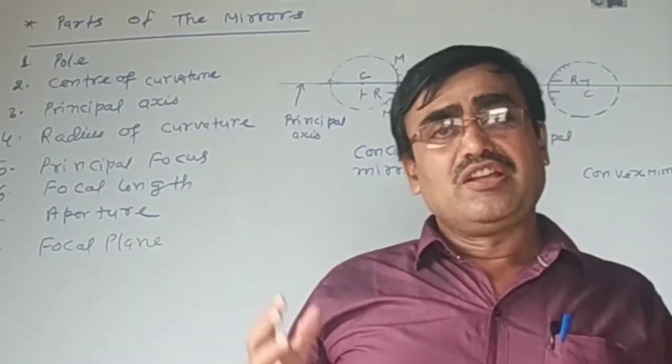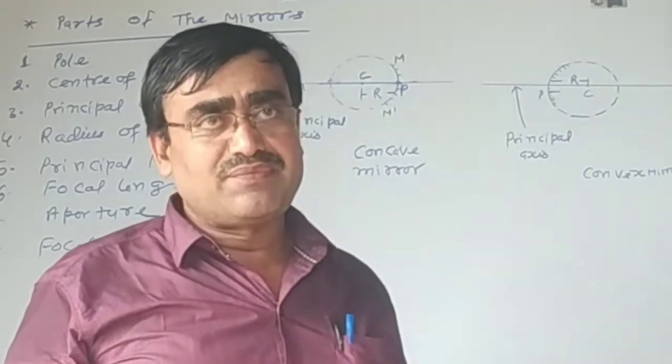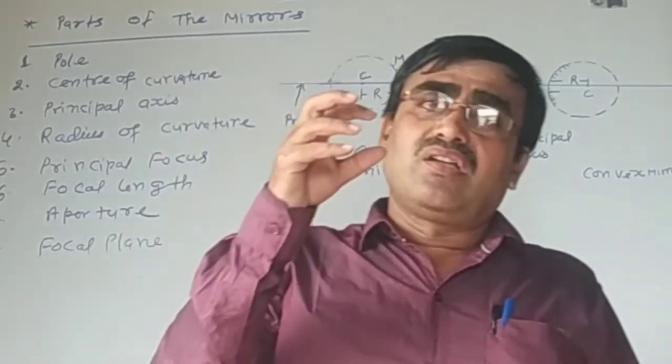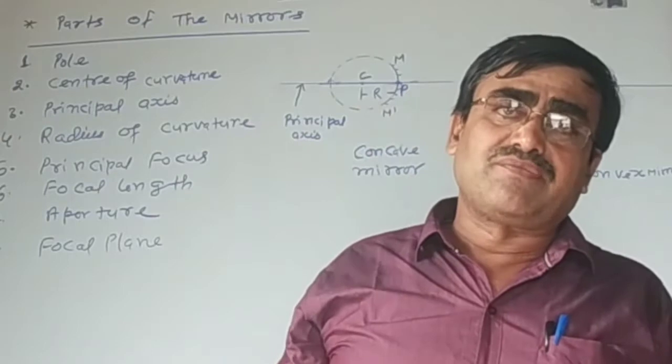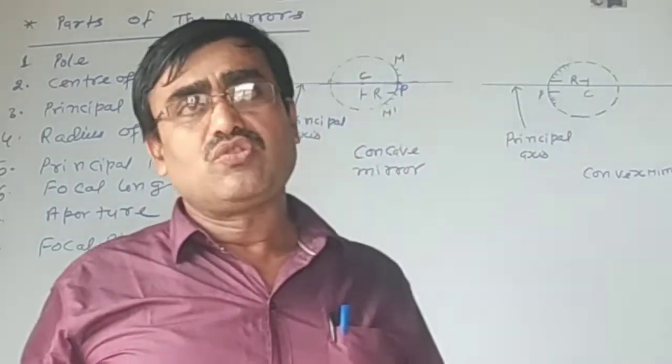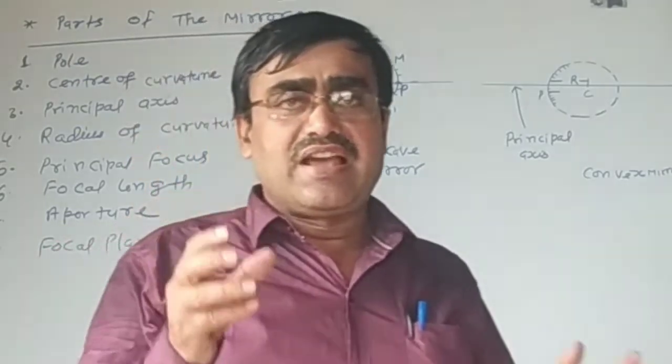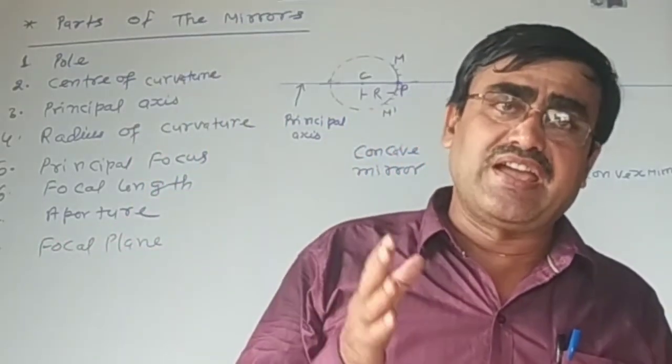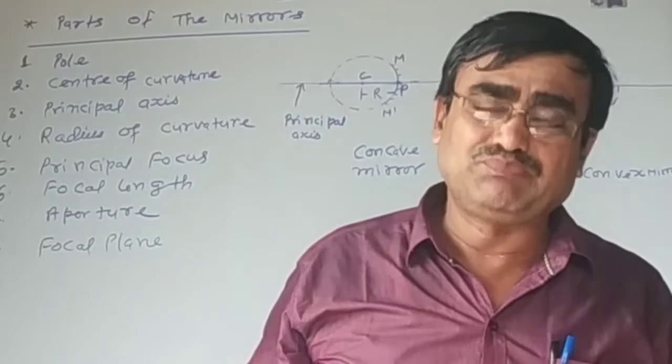Plane mirror has a smooth surface. The reflecting surface of concave mirror is engraved, while reflecting surface of convex mirror is embossed.